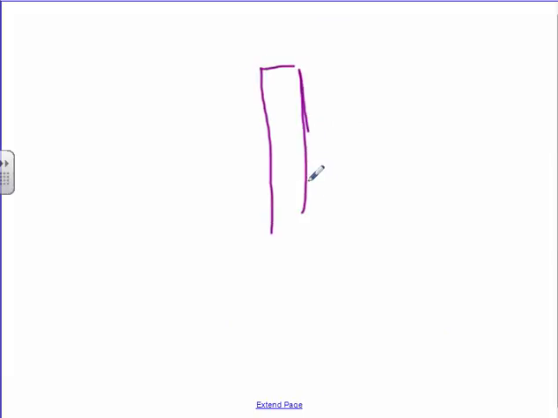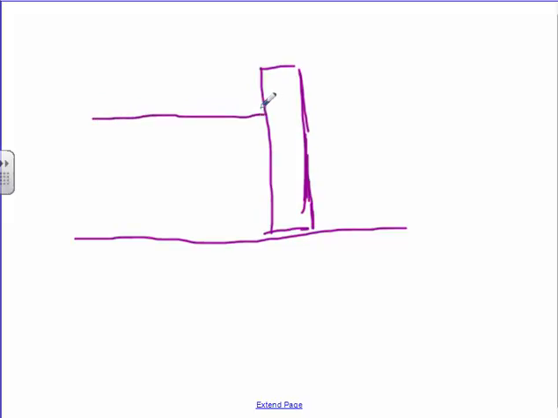Imagine there's a wall right here, and imagine that they want to break down the wall. This guy right here is going to start drilling at a height of 5. And this guy right here can't see the other guy. He's going to start drilling at a height of 2. They've communicated by messages over the wall, and they said, we're each going to start drilling from one side over the other. Will they actually meet up? Well, no. This guy's going to drill through to here, and this guy's going to drill through to here, and they're never actually going to meet up. So in that case, there is no limit.